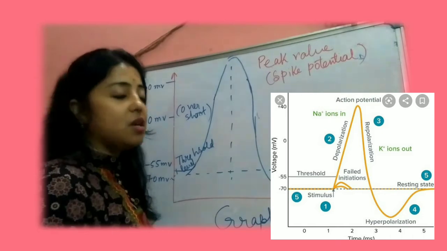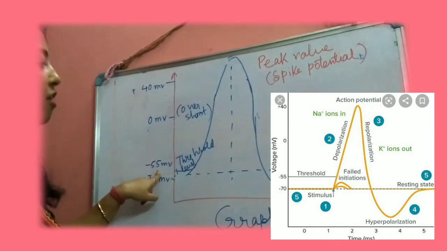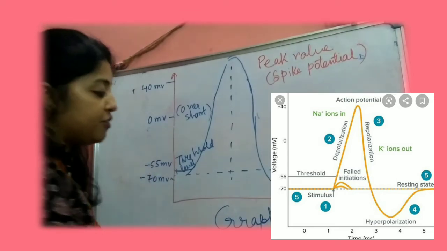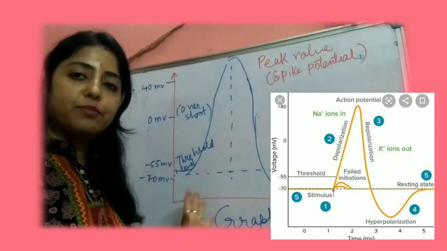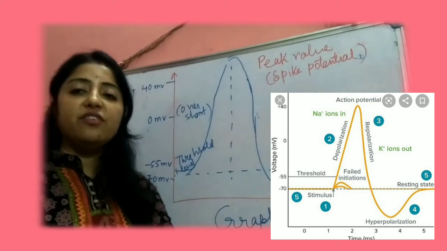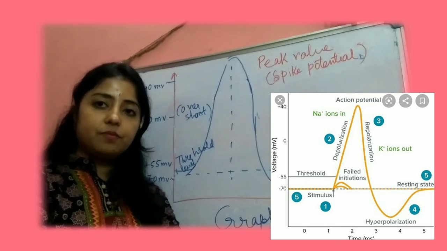If the stimulus is given at the threshold level, then it will work, starting from minus 55 mV. Clear? This portion I have shown in graph form, and I also showed you the pictures. You have to discuss on the basis of that. But here another event can happen, that is known as hypopolarization.